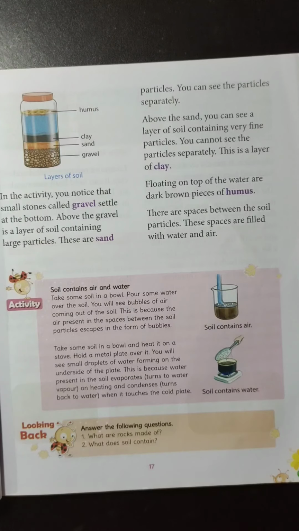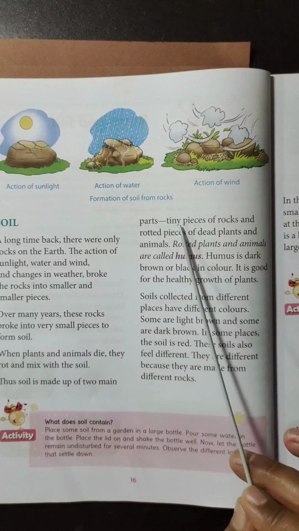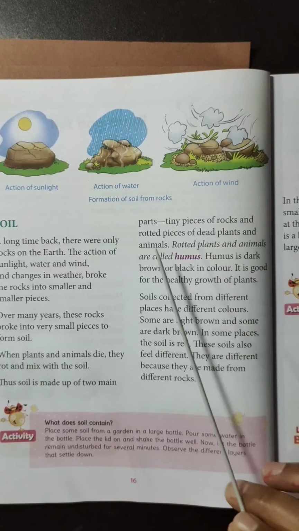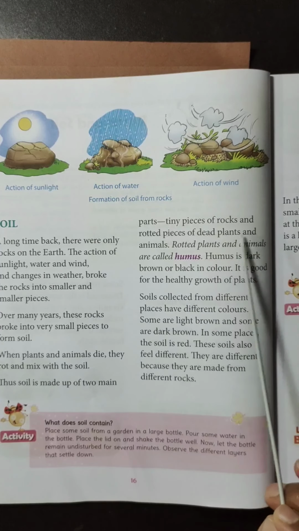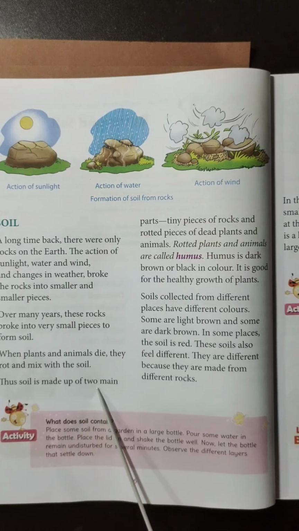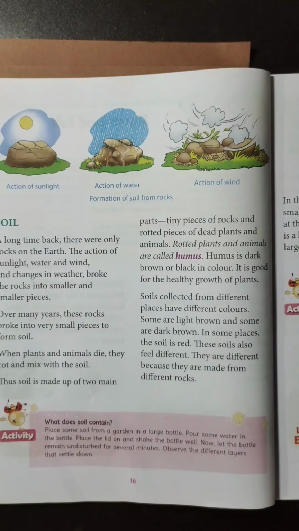Next question. What does soil contain? Soil is made up of two main parts. Soil contains tiny pieces of rocks and rotted pieces of dead plants and animals, which is called humus. So you can write it as soil is made up of tiny pieces of rocks and humus.